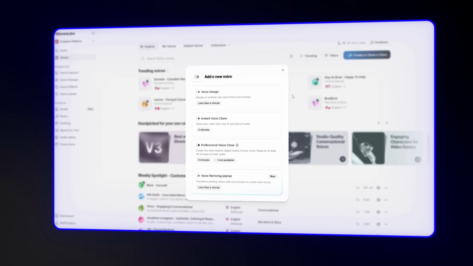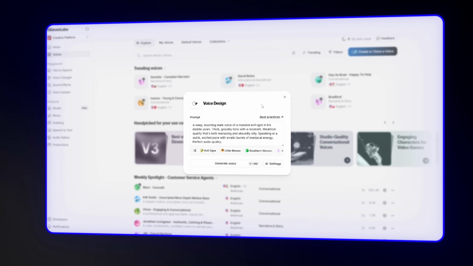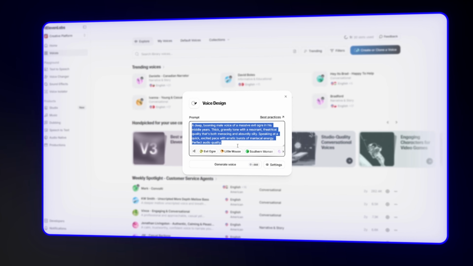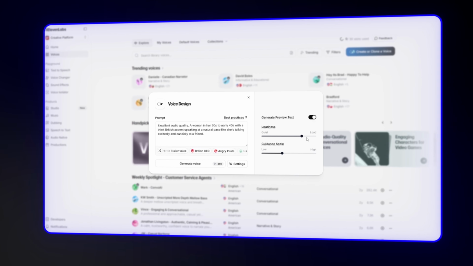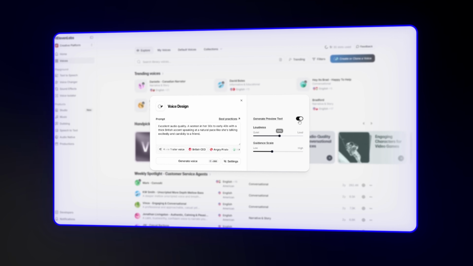Click the Create a Voice button, and from the options, select Voice Design. Now, describe the kind of voice you want, for example, a young American male or an older British narrator. Experiment a little to find the tone that fits your style best. Once you've found the perfect match, name it and save it.